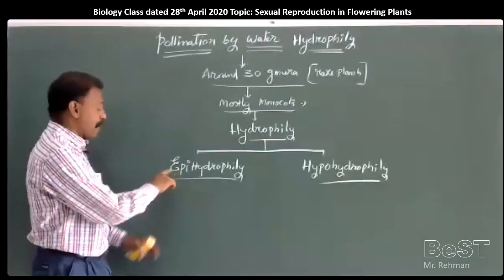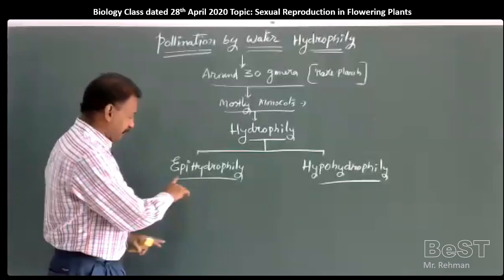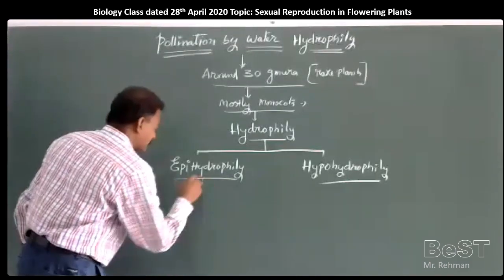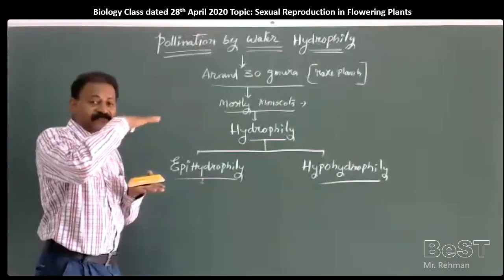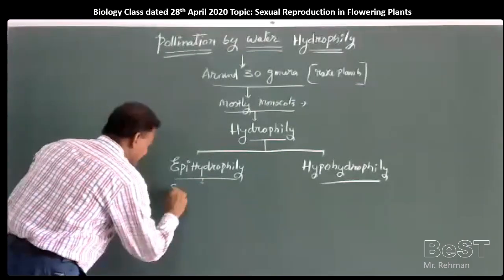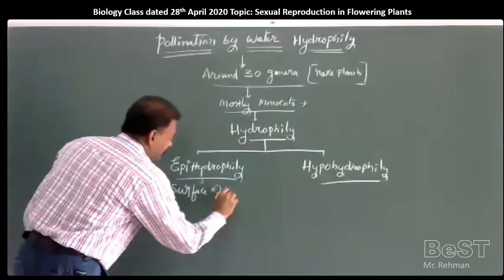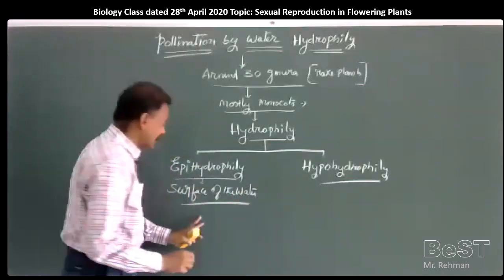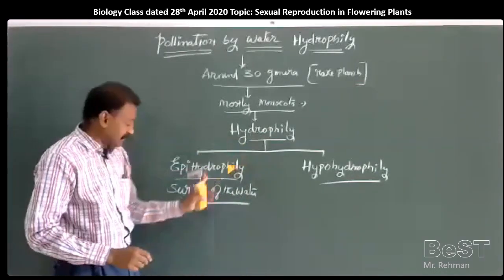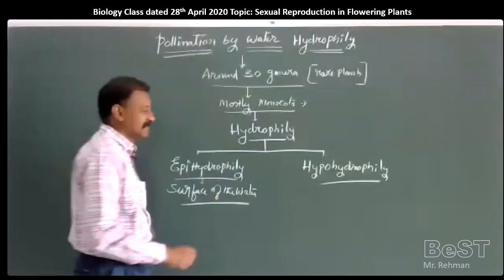Epi means upon the surface of the water. Epihydrophily: the pollination in plants that are found on the surface of the water. So those plants which show hydrophily on the surface of the water are called epihydrophilous plants.